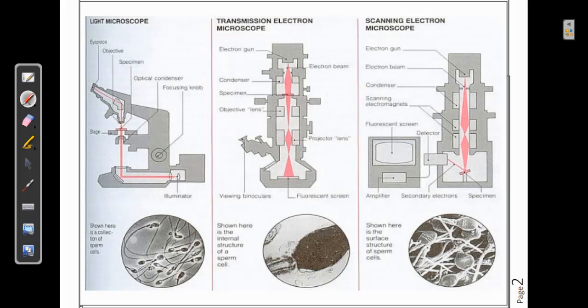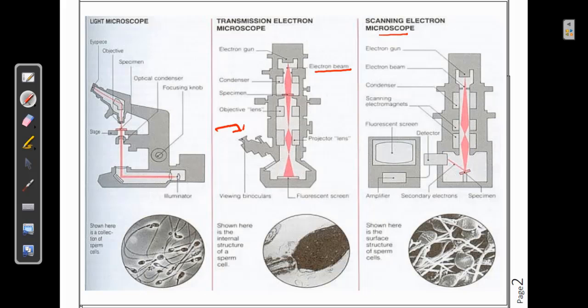When you use the transmission electron microscope, you can see the electron beams being produced. Then the condenser is here, and the specimen is kept at a different place, and then the objective lens here, and then the projector lens, and the scientist can view from this region. And then you can see the scanning electron microscope, the one which produces three-dimensional images.